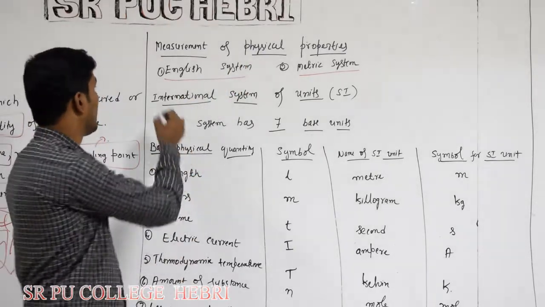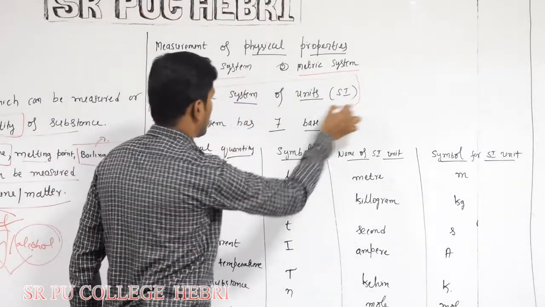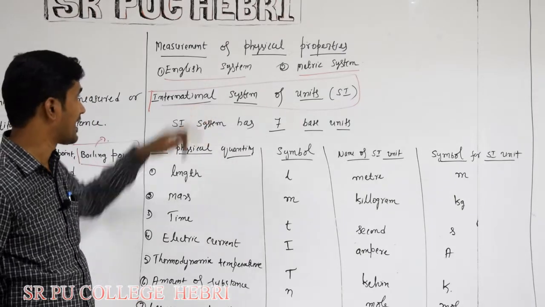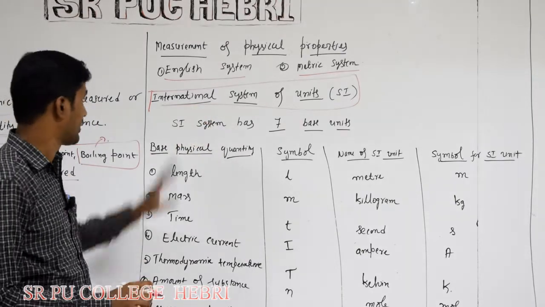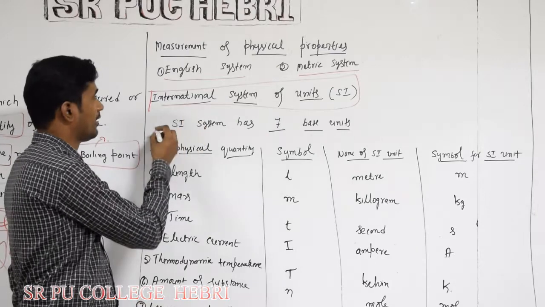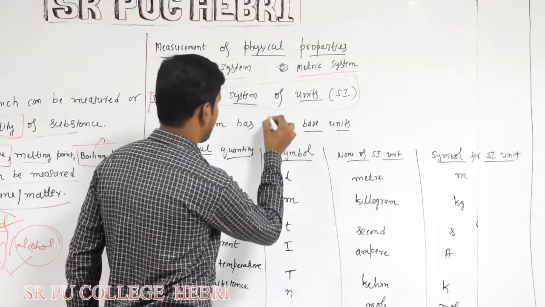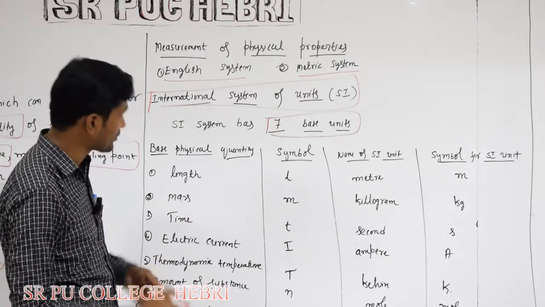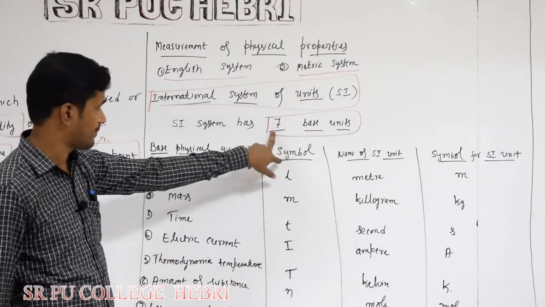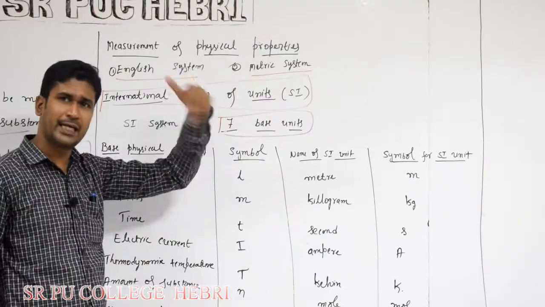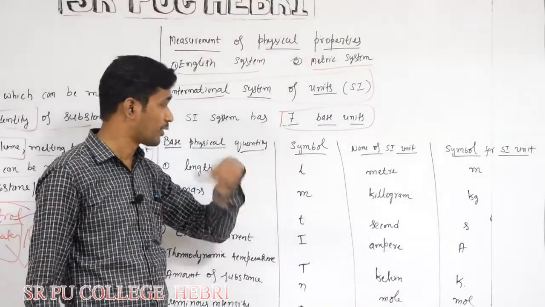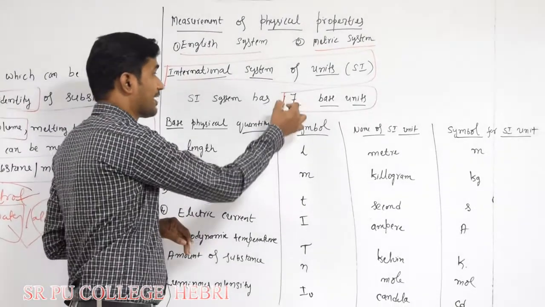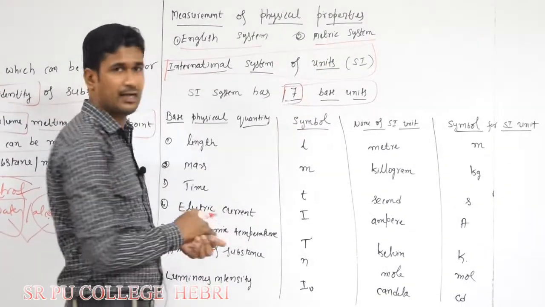But nowadays we are using a standard system, the International System of Units, which is known as the SI system of units. This is very important for 1 mark. There are 7 base units in the SI system. The International System has introduced 7 base units. There are many units, more than 7. Of these, 7 units are fundamental and the rest of the units are derived units.